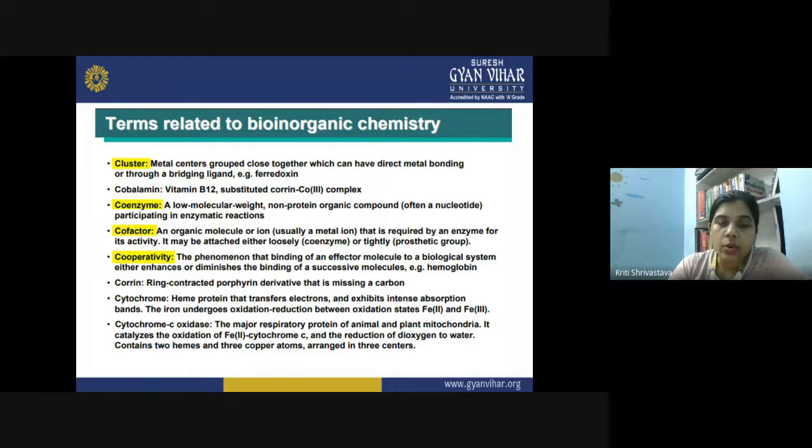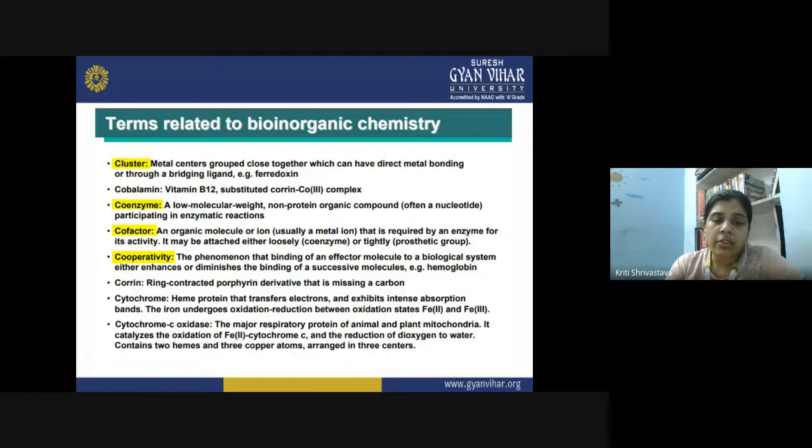Then cytochromes. They are heme proteins that transfer electrons and exhibit intense absorption bands. Along with the heme protein, they have iron centers in +2 and +3 oxidation states. These different iron centers make a complex, and they transfer the electron from one end to the other. So that is how a cytochrome works. The iron undergoes oxidation and reduction between the oxidation states of Fe2+ and Fe3+.